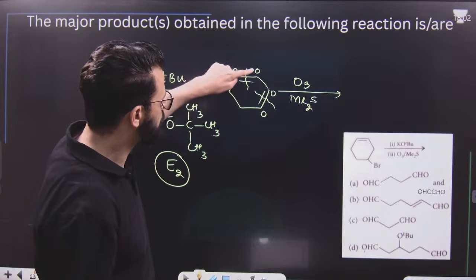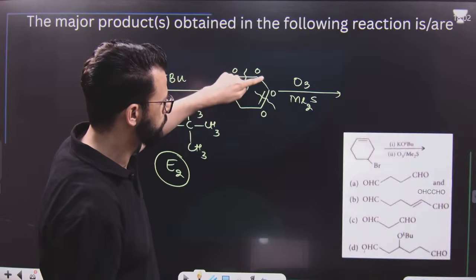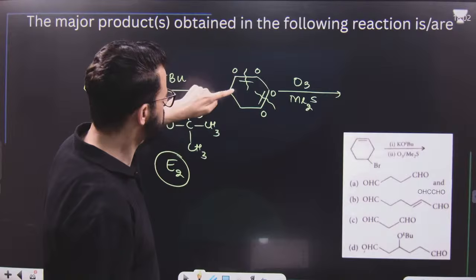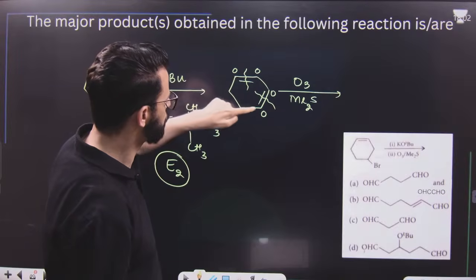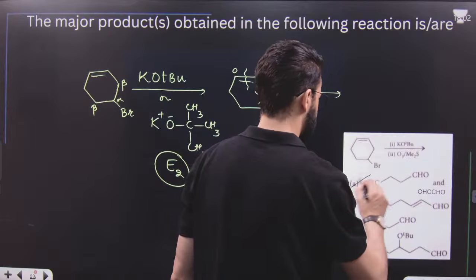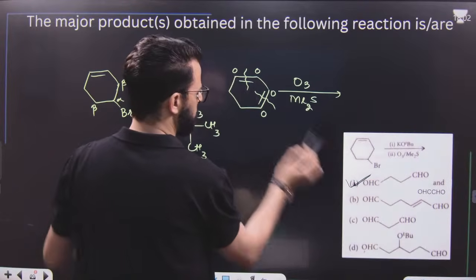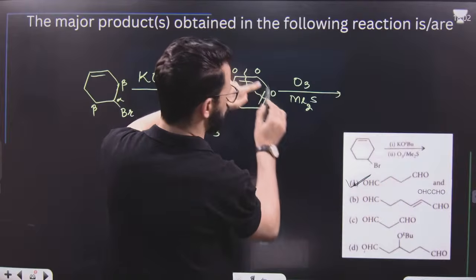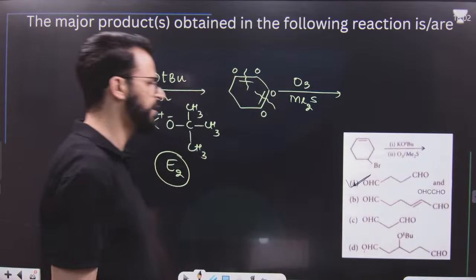That means it is CHO, CHO, CHO, CHO. And after that 1, 2, 3, 4. That means it is CHO, CH2, CH2, CHO. It's option number A. Option number A is the right answer. CHO is this one, then CH2, CH2, CH2, CH2, CHO, yes, then CHO and CHO. Yes, option number A is the right answer.